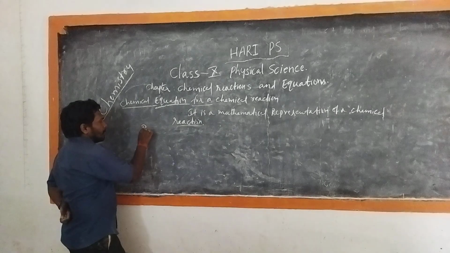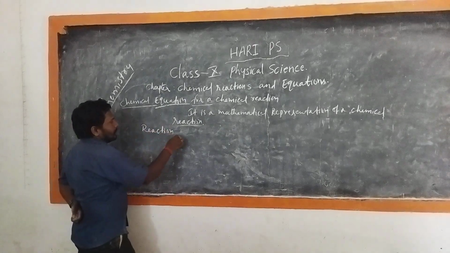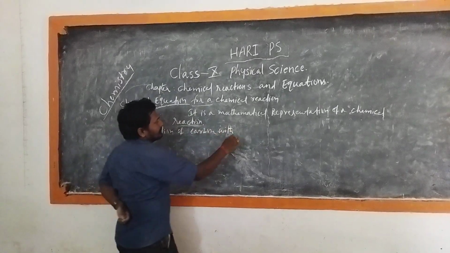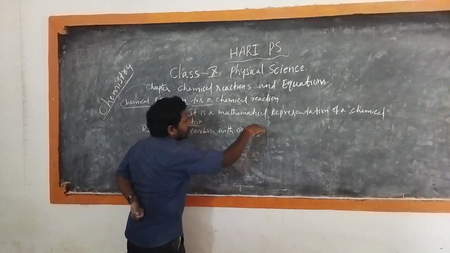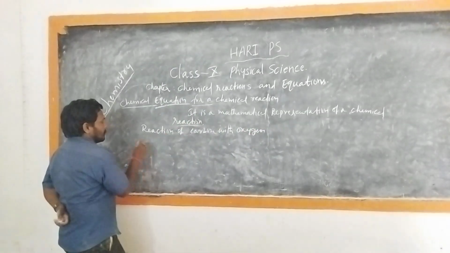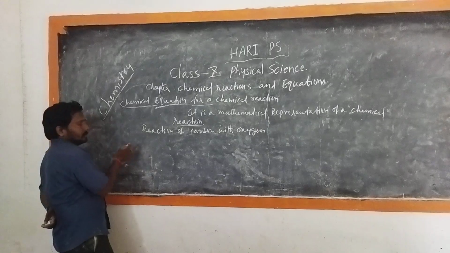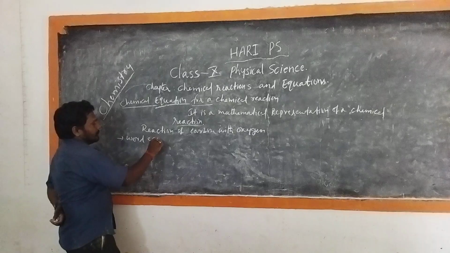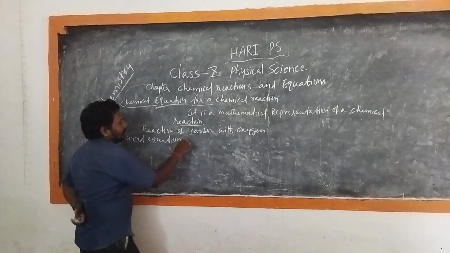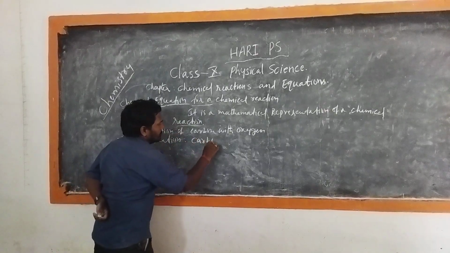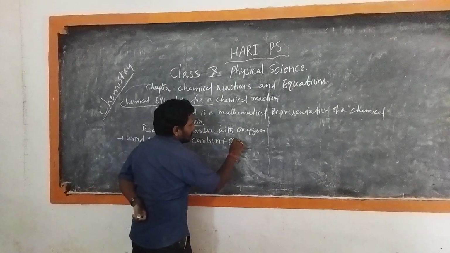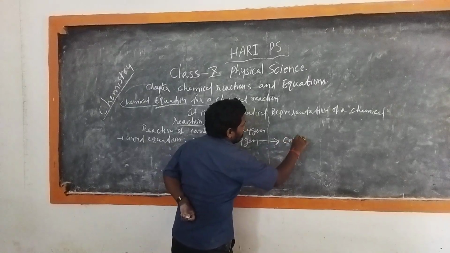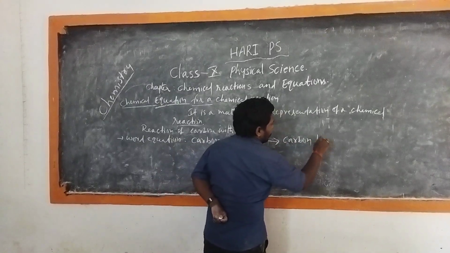For example, the reaction of carbon with oxygen. First write it as a word equation: carbon plus oxygen gives rise to carbon dioxide.